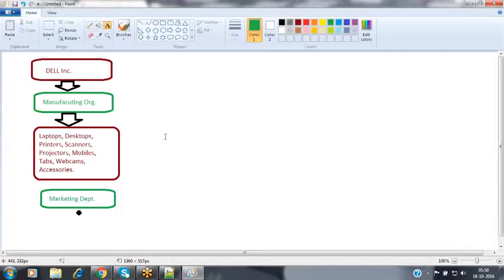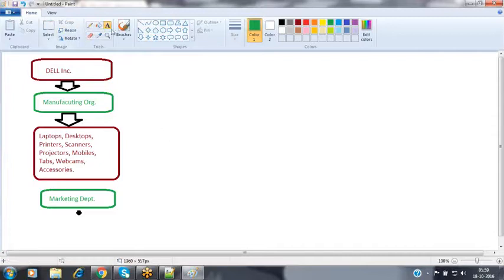Promoting the product means giving the information about our organization, giving the information about our products, giving the information about the new features which we have introduced inside those products, giving the information about the price of those products, giving the information about the services we are offering, giving the information about discounts we are offering to our customers. Now this whole information we need to pass to the various common people. If any person is interested, then they can come to my organization, they will buy my product also, so that I can get one more customer, I can generate some revenue also.